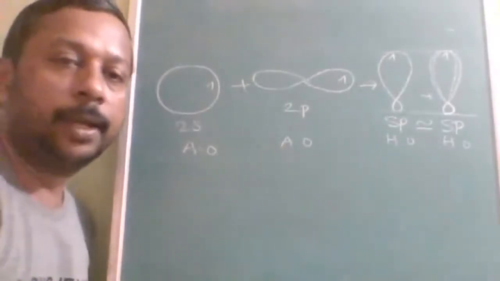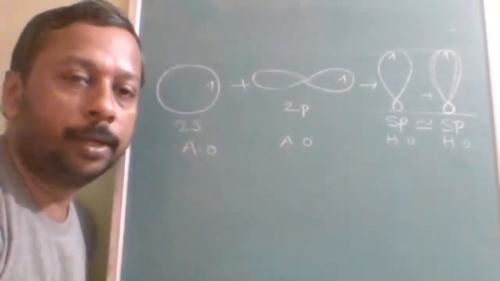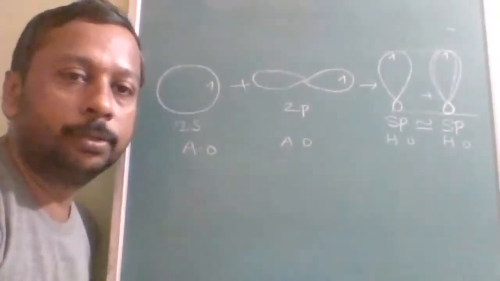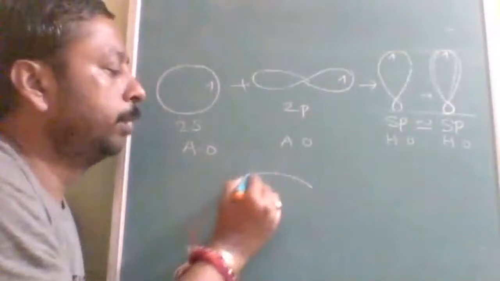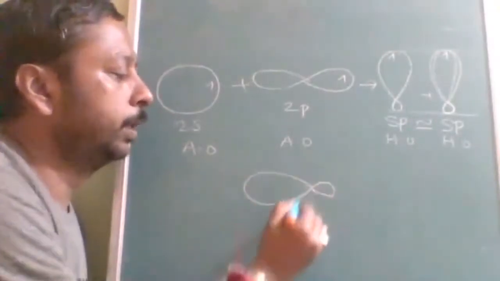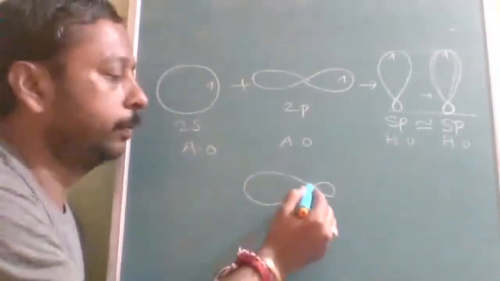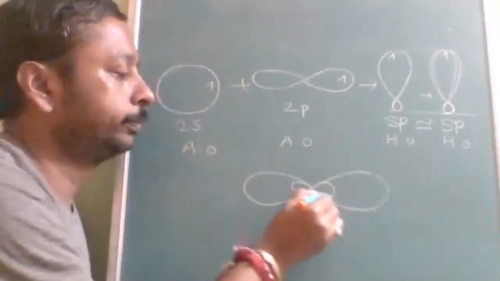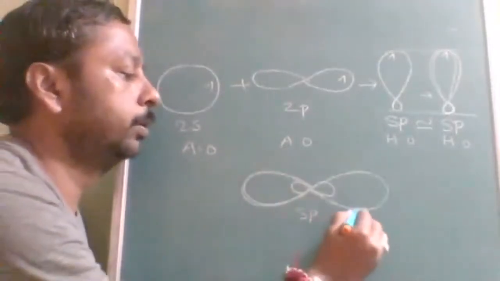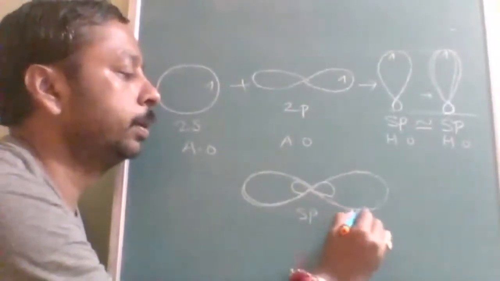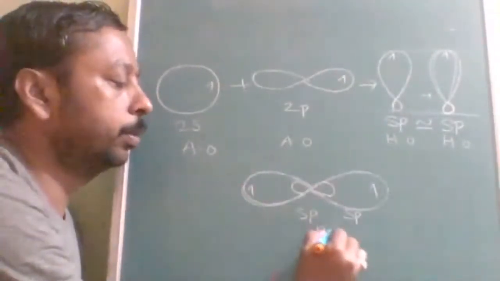Valence shell electron pair repulsion theory says that orbitals must be located in such a way that repulsion should be minimum, energy should be minimum. So these two orbitals can be oriented with minimum repulsion. This is one sp orbital, and another sp orbital I am drawing. Listen carefully. This is another sp orbital. How many sp orbitals are there? Two sp orbitals. Both are having one electron. Is this clear? Now this is complete about beryllium.